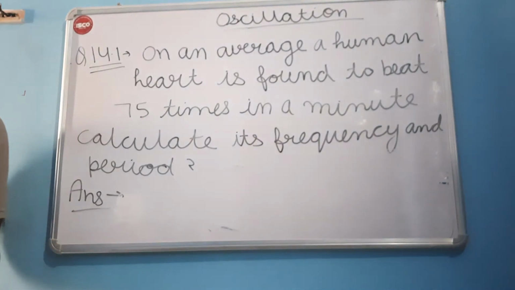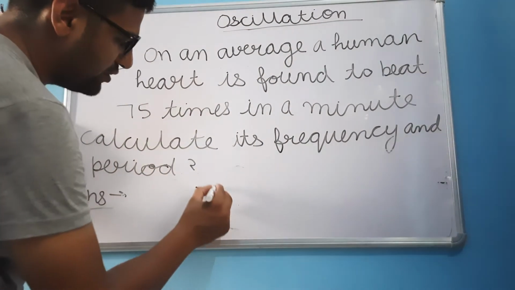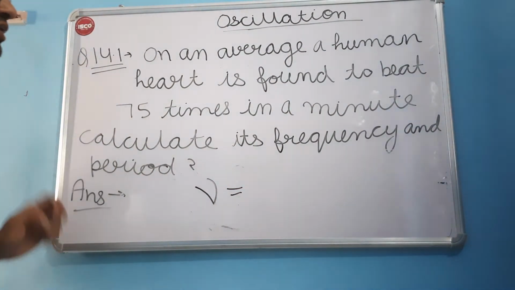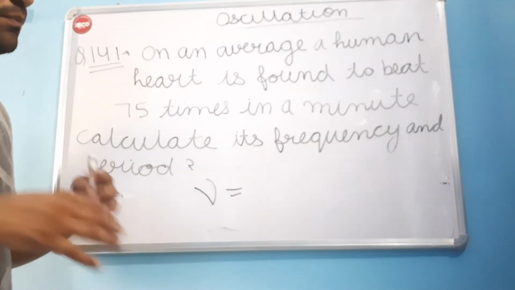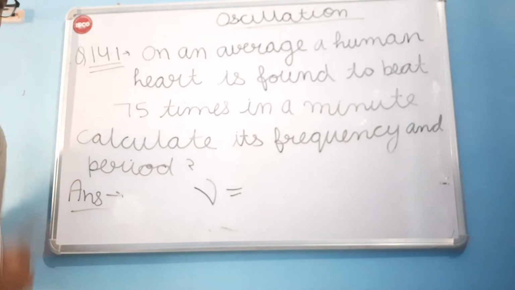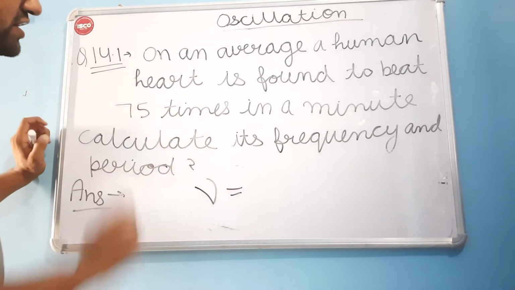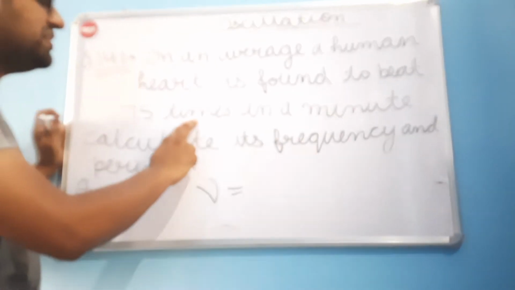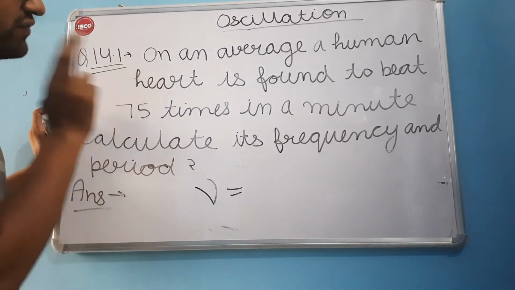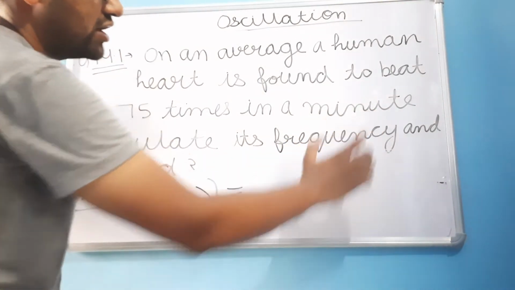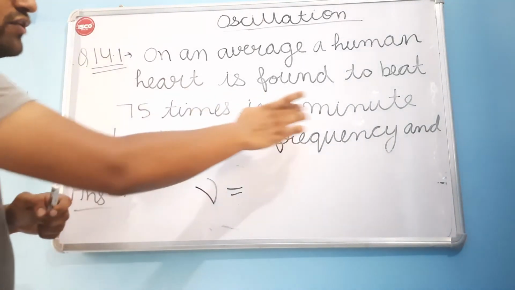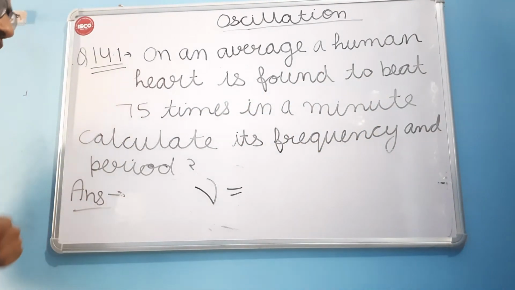First of all, we will calculate the frequency. We denote it by mu. For a human heart, what is the frequency? Frequency is the number of repetitions per second. And what is given? A human heart beats 75 times on average in a minute. Our unit of frequency is per second, so first of all, convert this minute into seconds. 1 minute is 60 seconds.